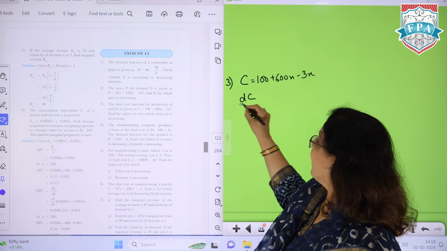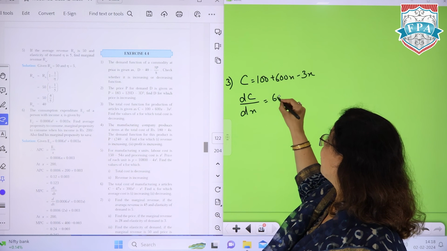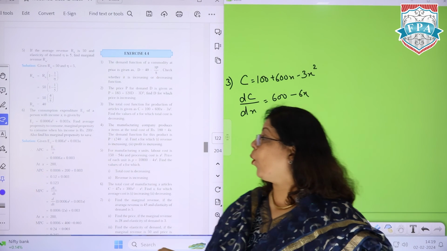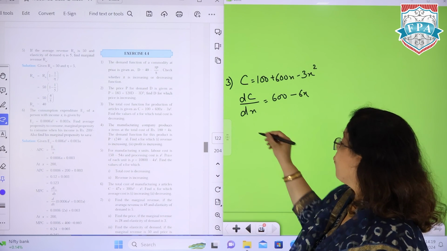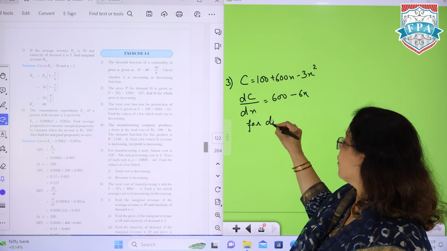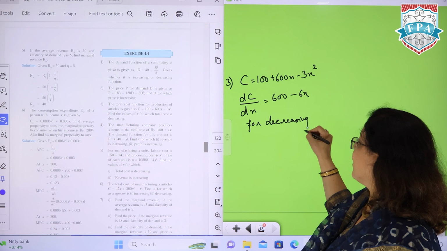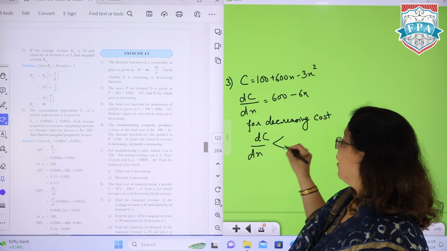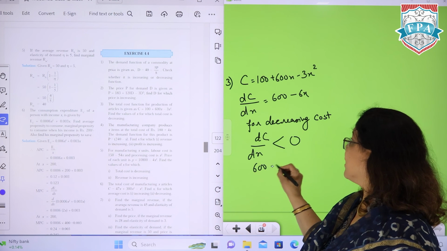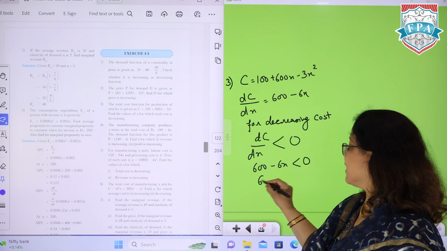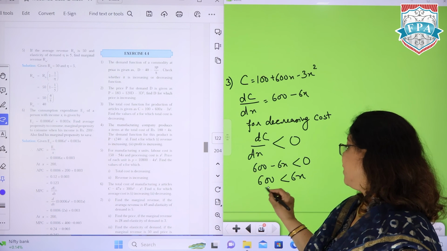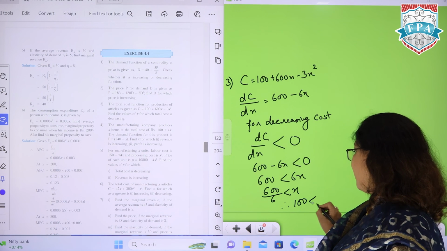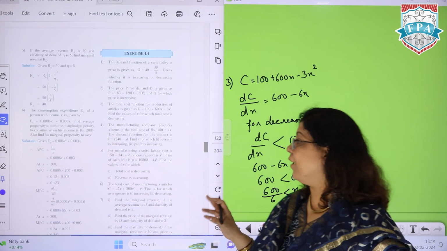So अगर आपको decreasing लेना है तो dc by dx, which is 600 minus 6x. And since you want to know where it is decreasing, so for decreasing function or for decreasing cost, क्योंकि यहाँ पे specifically cost word use हो गया है, so dc by dx should be less than 0. 600 minus 6x is less than 0. 600 is less than 6x. 600 upon 6 is less than x, and therefore you can say x has to be greater than 100.